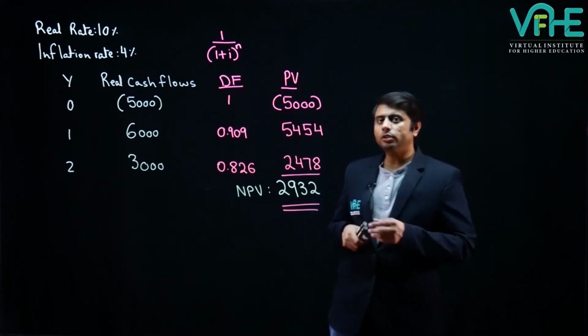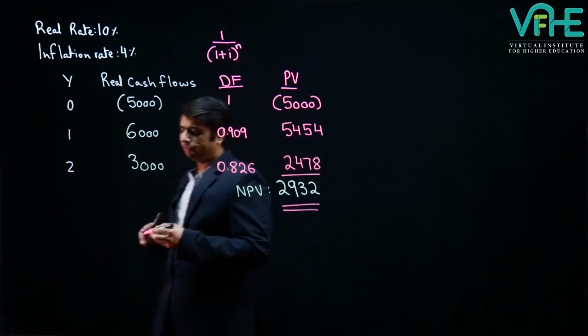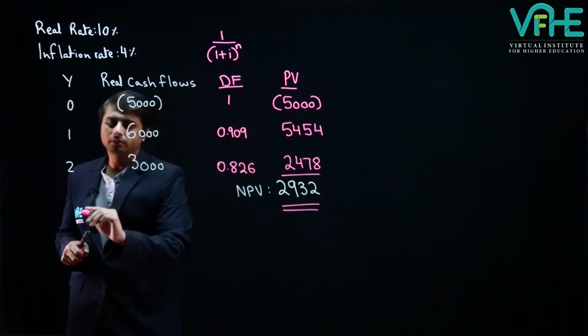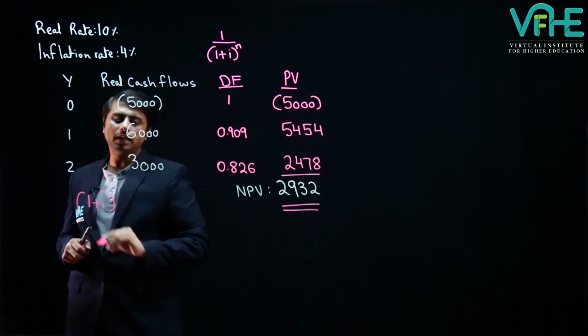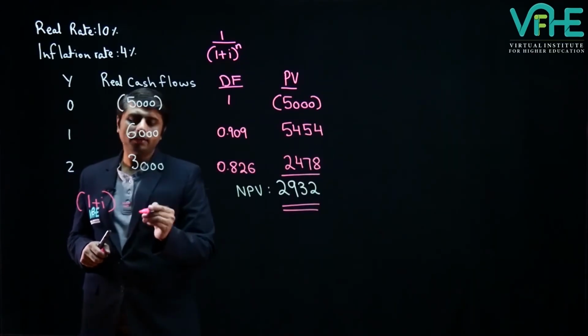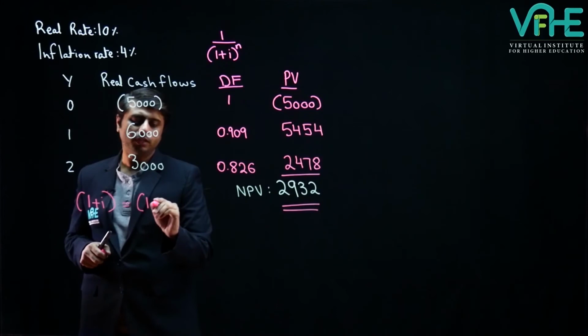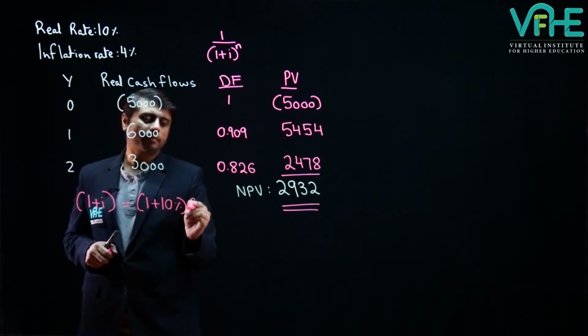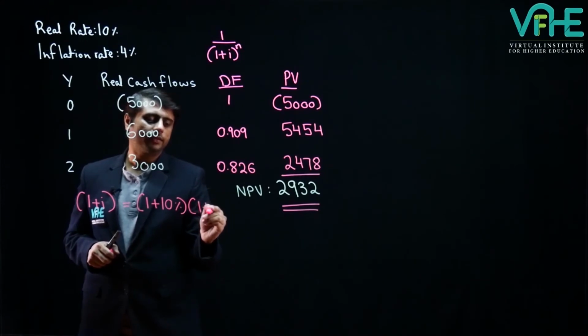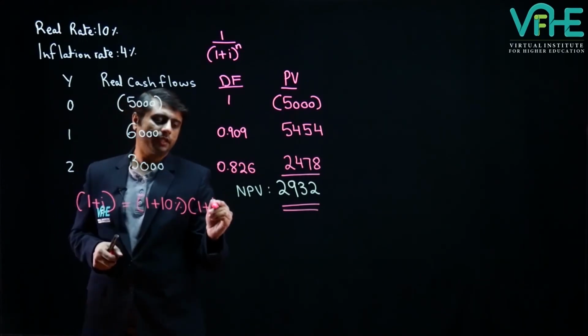In order to calculate the nominal rate, we will use the Fisher's equation, and therefore our nominal rate can be calculated by 1 plus i equals 1 plus real rate, which is 10%, multiplied by 1 plus our inflation rate, which is 4%.